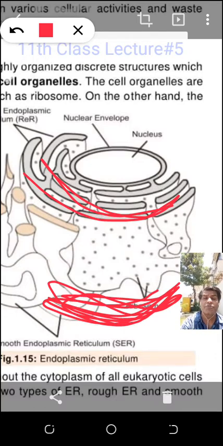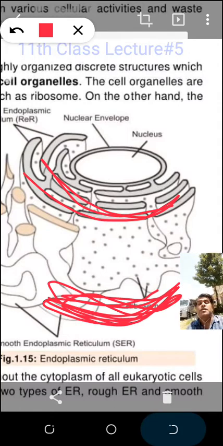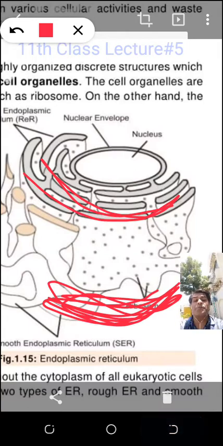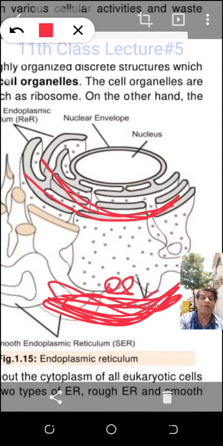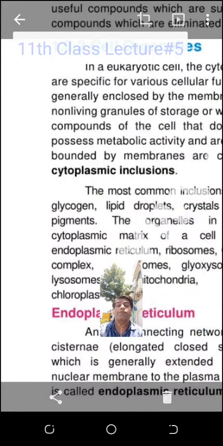Muscles contract due to calcium ions. It is a very complex phenomenon, not one procedure, many procedures combined, but one procedure is that calcium ions are involved in the contraction of the muscles, and those calcium ions are released by calcium gates, and those calcium gates are present in the endoplasmic reticulum. You got the idea? Muscles also contract due to smooth endoplasmic reticulum, because it consists of calcium gates, and the calcium gates will open, and that calcium ion will implement the changes of the contraction and the relaxation of the muscles.